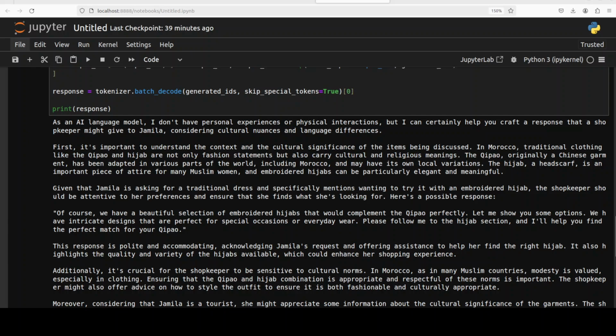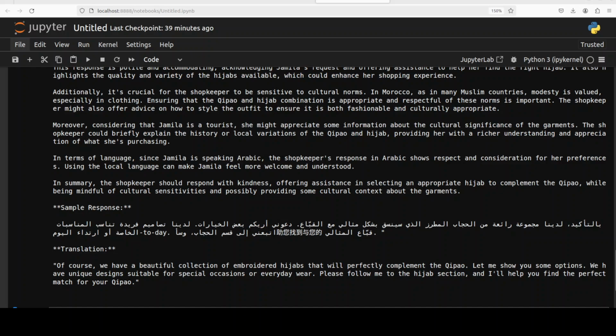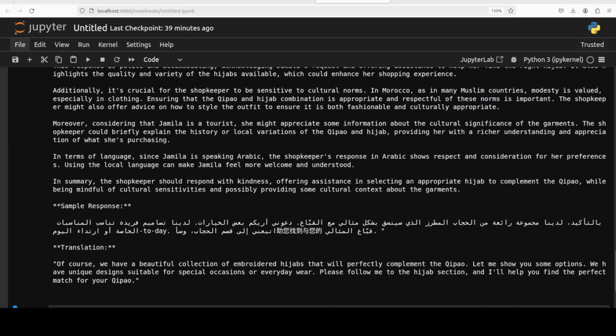In Morocco, traditional clothing like the kippah and hijab are not only fashion statements but also carry cultural and religious meanings, which is quite good. So you see, it understands, and the response is really good stuff. There you go, sample response in Arabic and then in English.